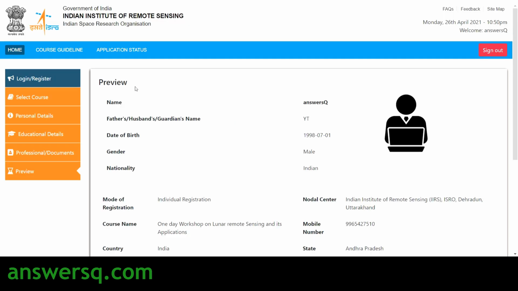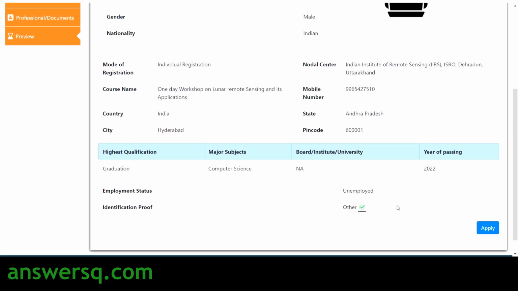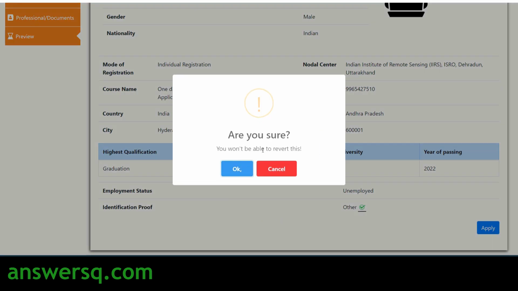And then finally in the preview section you will see all the details that you have filled in. So just check whether you have given all the details properly and click on this apply button, and then you will see a pop-up like this. Are you sure you won't be able to revert this? So just click on OK here.